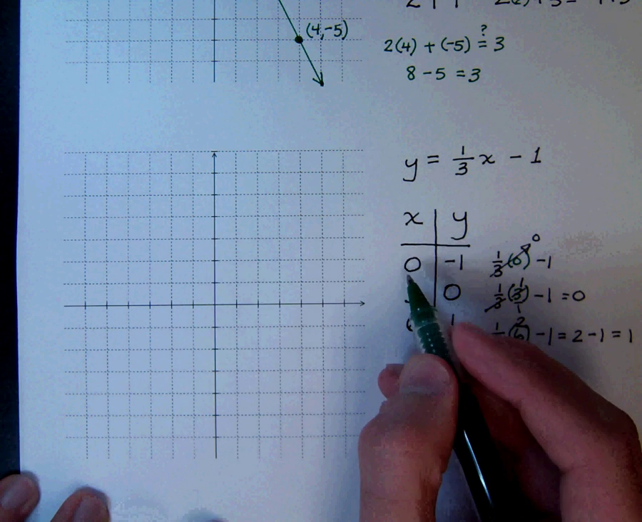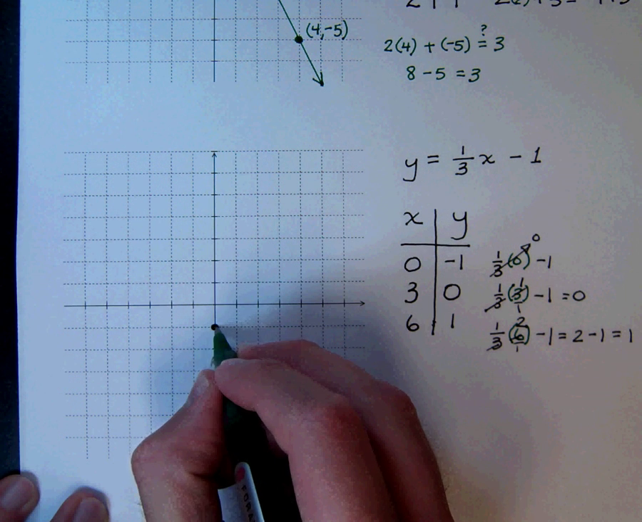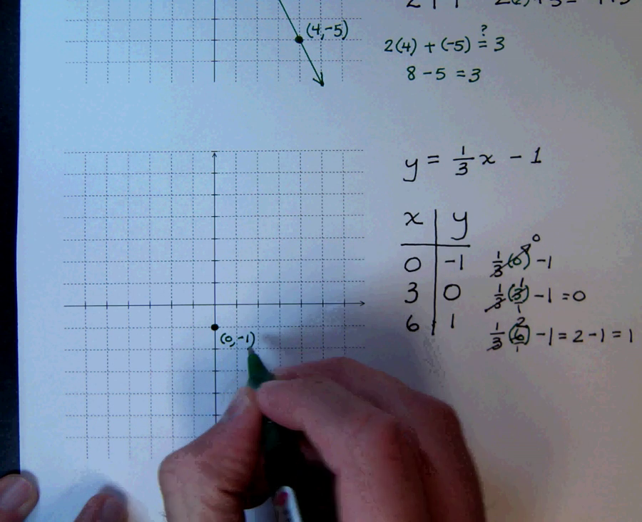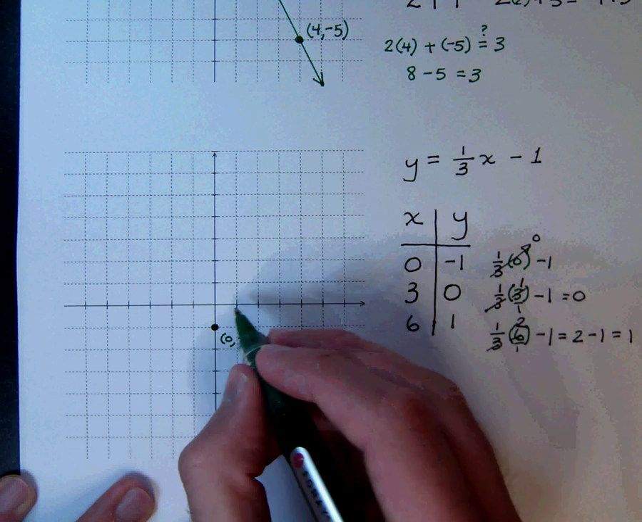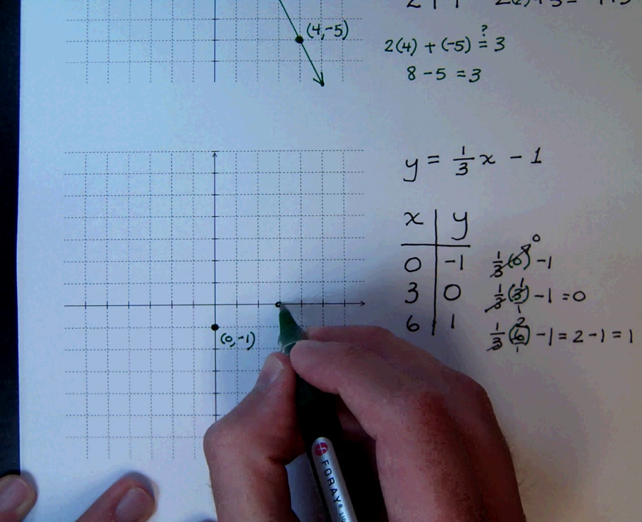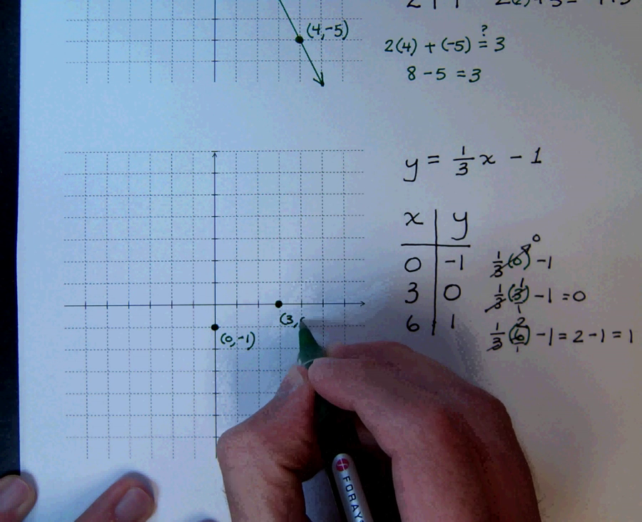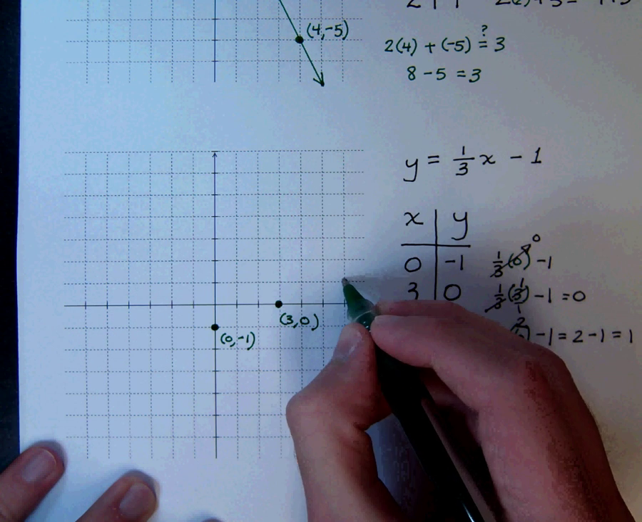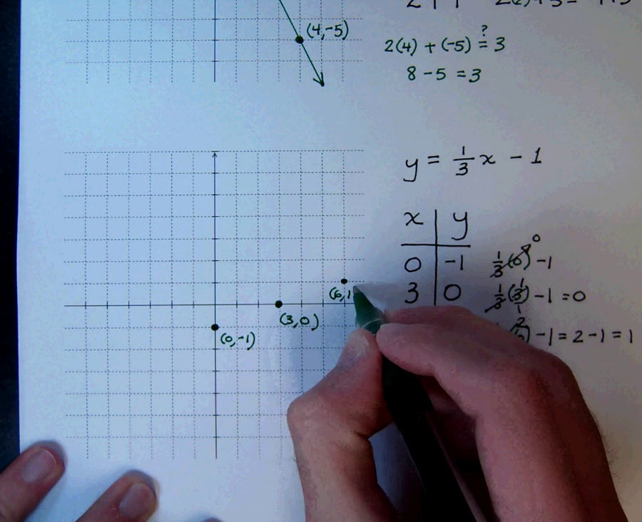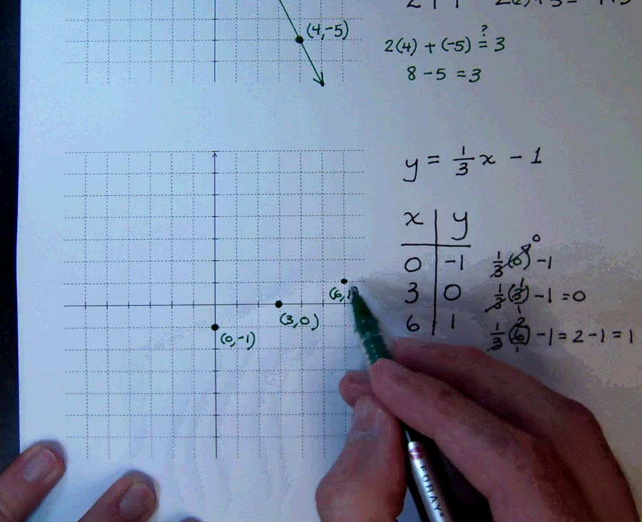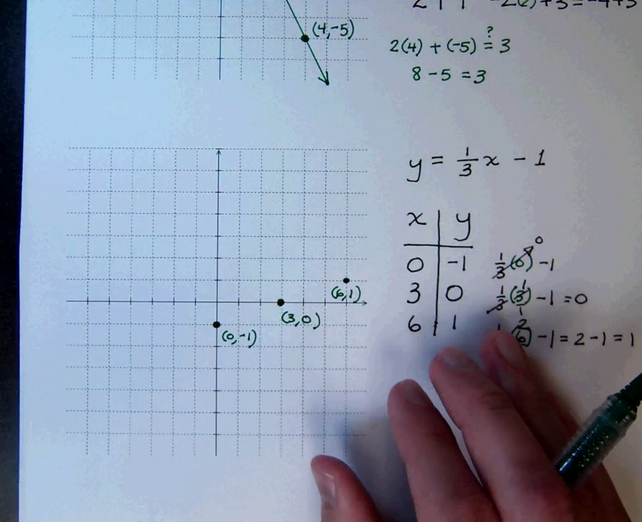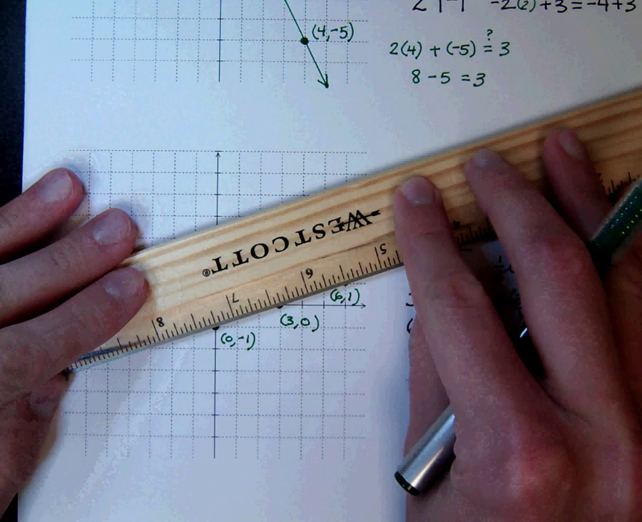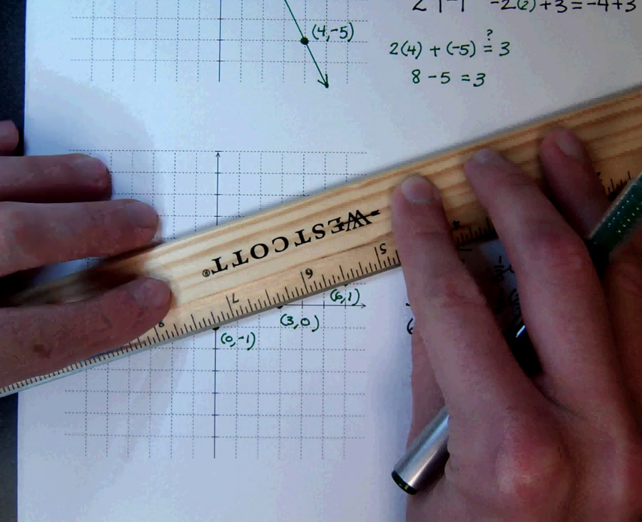So here's 0, negative 1. Put that point right here, 0, down 1. Then we have the point 3, 0. So that means 3 in the x direction, 0 in the y. And the third point we have is positive 6, positive 1. You can see that we have what should be a nice line going through these. So, let's get a ruler out, because we do want to be as accurate as possible.